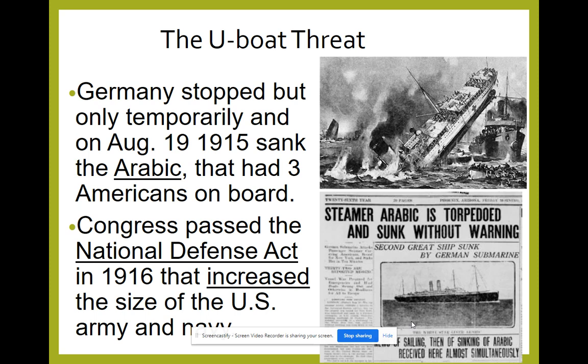And at this point, even though we're still neutral, Congress realizes we need to do something, and so they are going to pass the National Defense Act. This will increase the size of the U.S. Army and Navy.